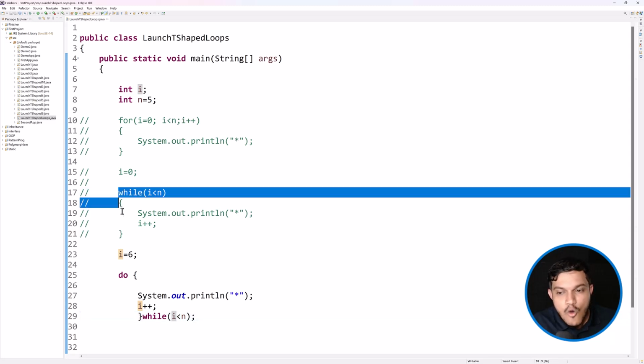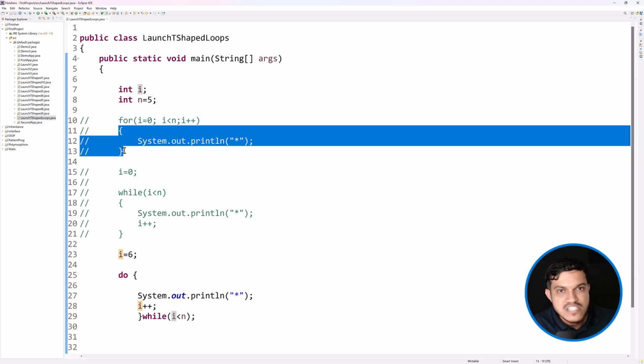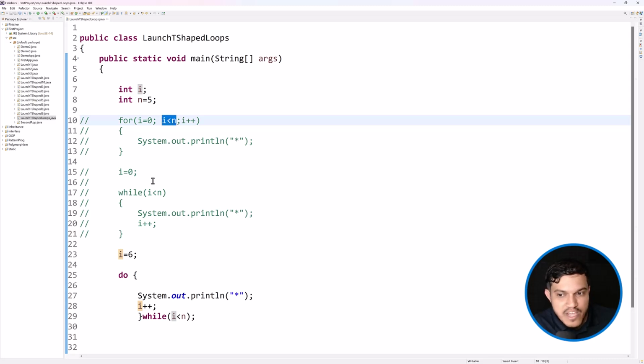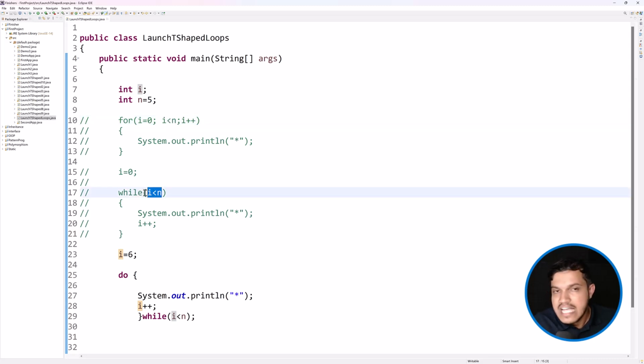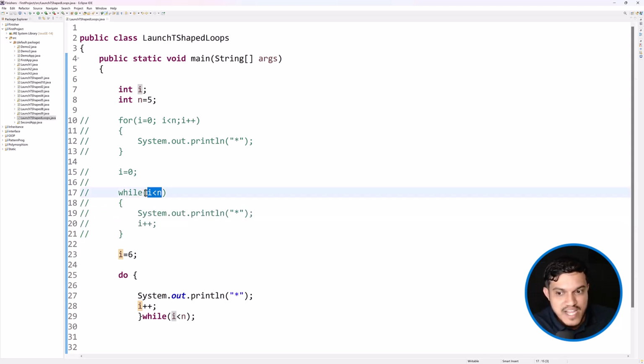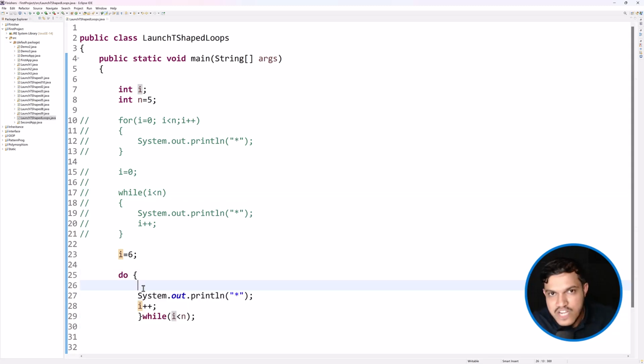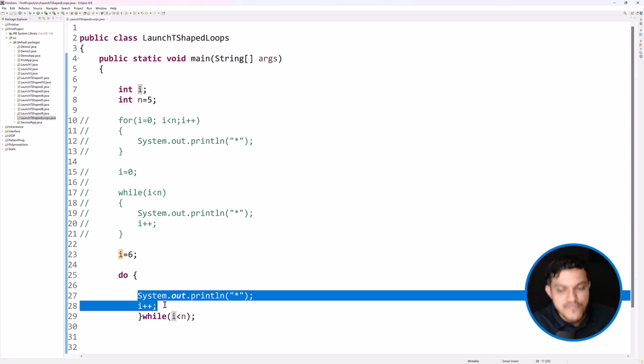Now the difference is, in while loop and for loop, it will execute the body of the loop once or 10 times based on the condition, as long as this condition is resulting in true. Whatever code you want to repeat will be executed n number of times as long as this condition is true. In case of do while loop, whether the condition is true or false, it will not even check. At least once it will execute the body of the loop, and for the repetition, the condition will be checked whether it is true or false.